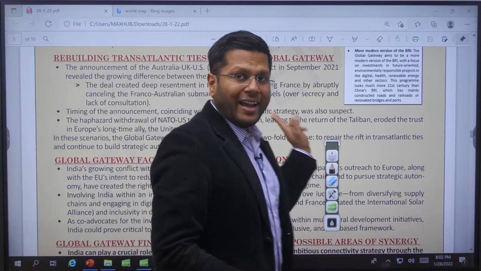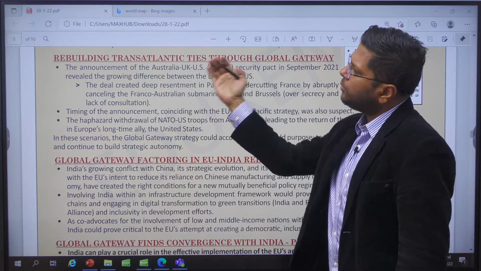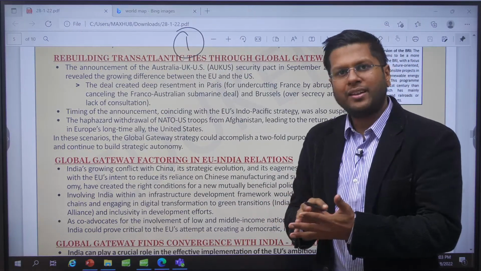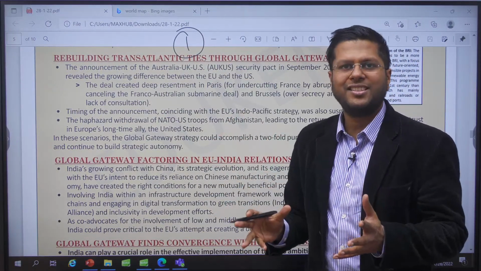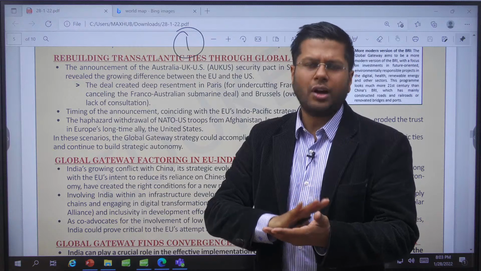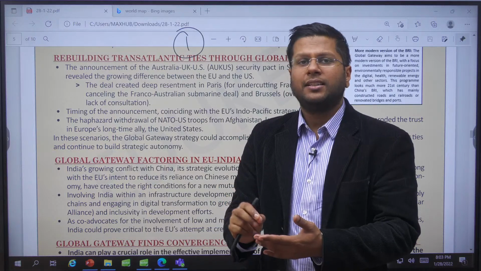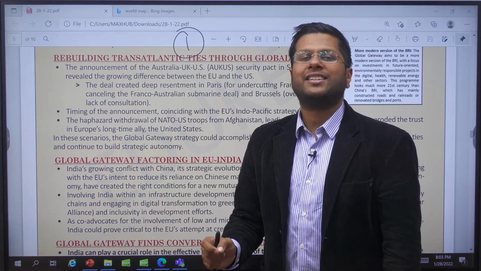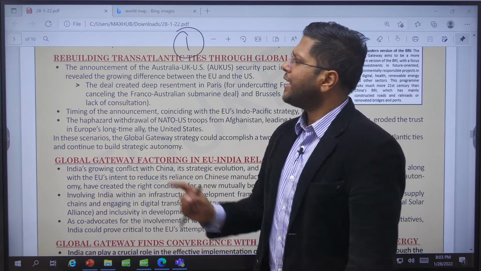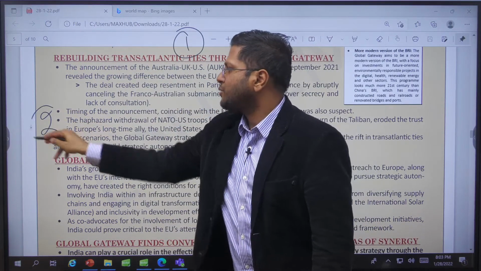Now the reason why this particular project will get more heirs is because of one, there are times when EU's stakeholders are also not happy with each other. So we had the AUKUS agreement, and France very categorically mentioned that it is not happy with the way the deal with France was cancelled. The deal for obtaining the submarines from France by Australia was cancelled. The deal was later signed with America with the help of UK, right? So France was not happy. It mentioned this. This is one issue, and the other issue is with mistrust with USA, right?